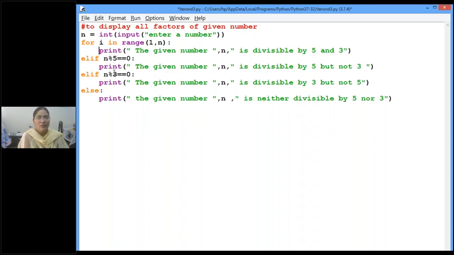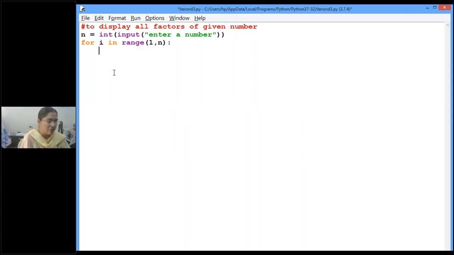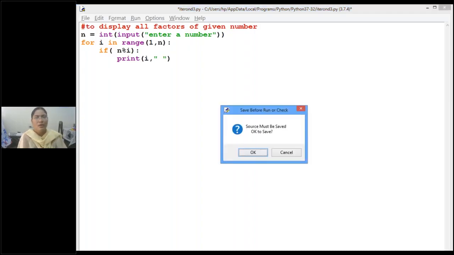Then again we are checking a condition here. If n is divisible by i, then i is a factor. And if you want to display this i value separated by space, this much is clear, children?